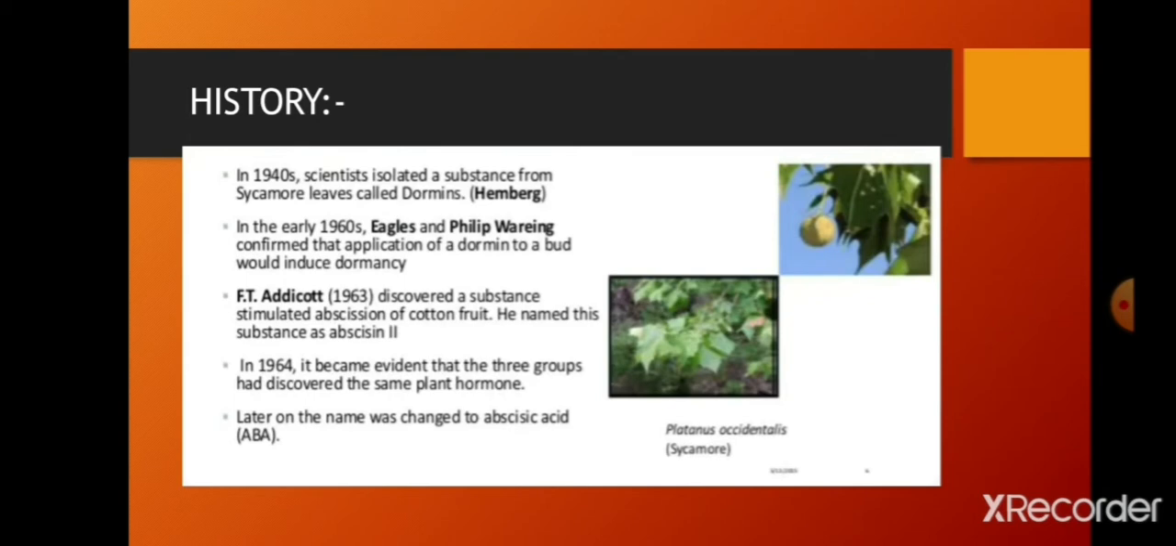In 1964 it became evident that three groups had discovered the same plant hormone. By research they confirmed that the three groups had discovered the same plant hormone. Later on the name was changed to abscisic acid, ABA.